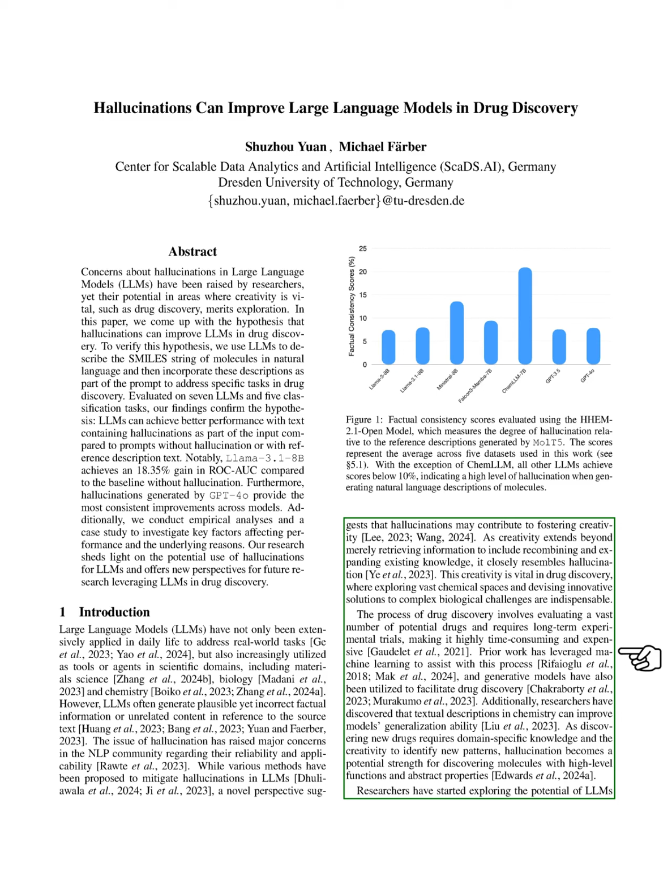This process is complex, requiring extensive testing and evaluation of numerous potential drugs, making it both time-consuming and costly. We note that previous research has utilized machine learning and generative models to aid in drug discovery. Additionally, we recognize that textual descriptions in chemistry can help improve model performance. Since drug discovery demands both specific knowledge and creativity, hallucinations could potentially be advantageous in identifying new molecules with unique properties. We explore the potential of LLMs for generating drug-related information.